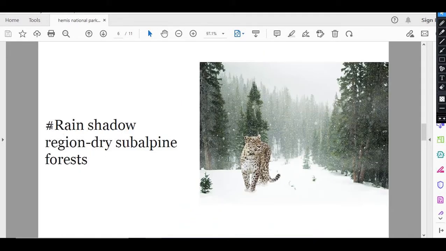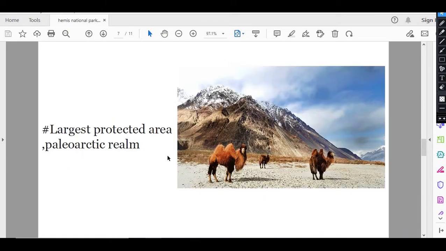This park is located in the rain shadow region of dry subalpine forest. This park is the largest protected area of the Palearctic realm. In the world, there are 8 biogeographical realms, and Ladakh is one of the largest protected areas of the Palearctic realm.